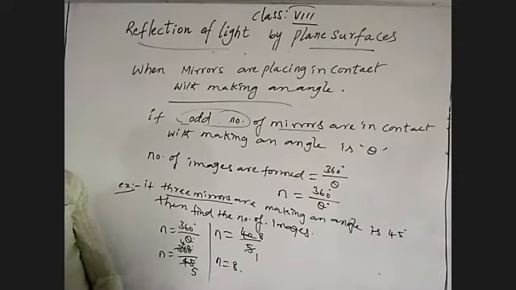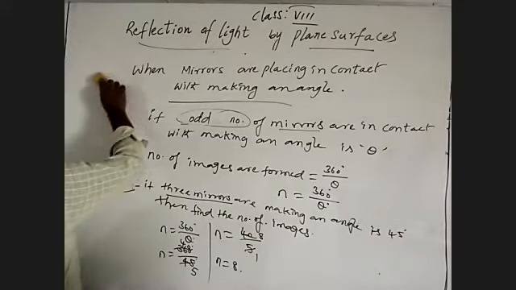If an odd number of mirrors are in contact making an angle theta, the number of images formed is 360 degrees by theta. Okay, that is the way to find. Are you okay to understand that?